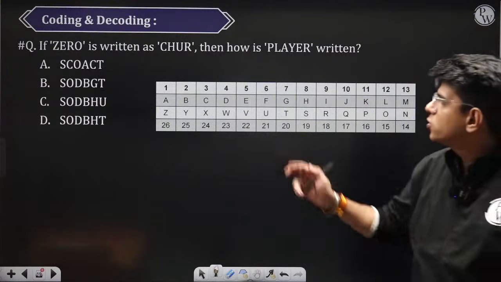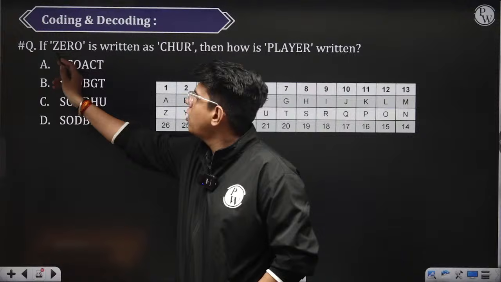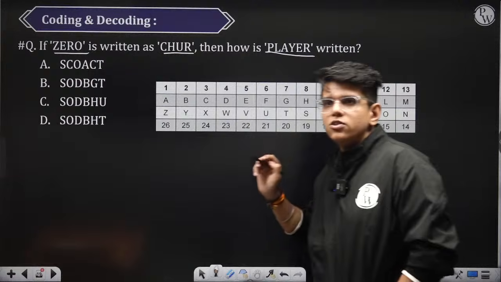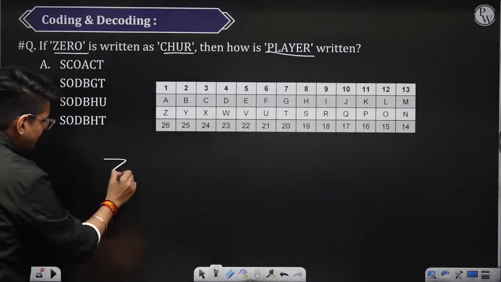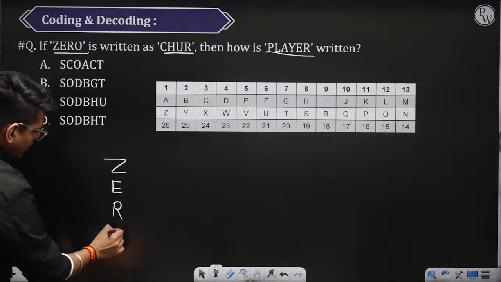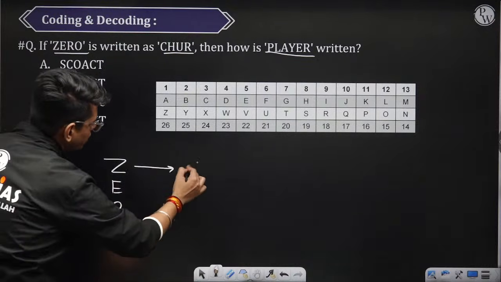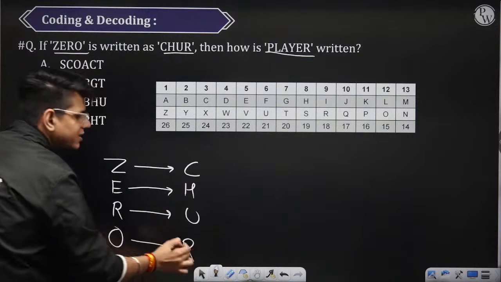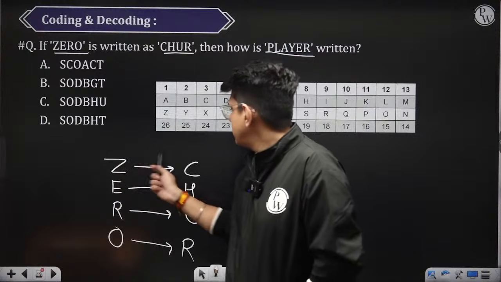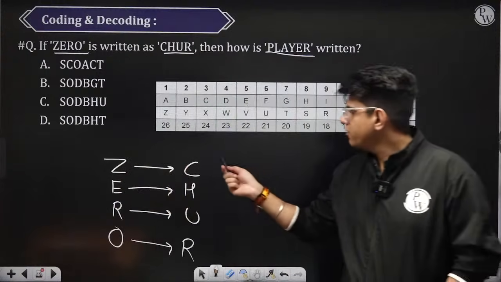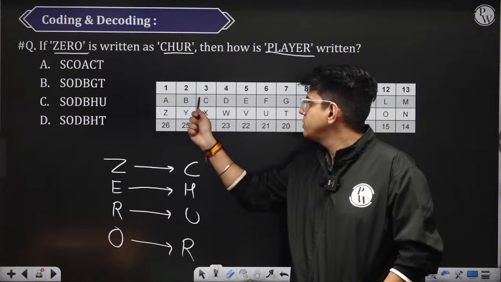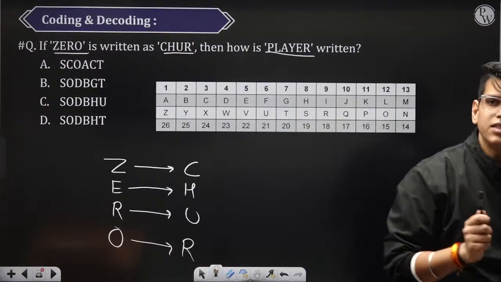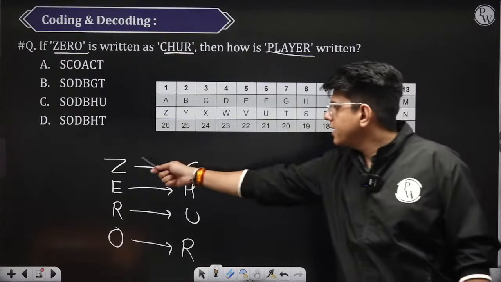है ना? So here what we need to do is check how CHUR is connected to the given code, and then we will find the code for PLAYER. So first of all, let's check how C, H, U and R are connected to their codes. You guys tell me, how is Z connected to C? How can we go to C from Z? Okay? Just tell me that.